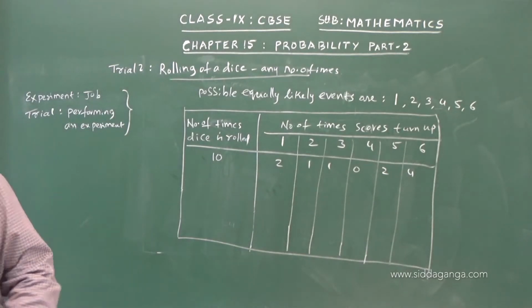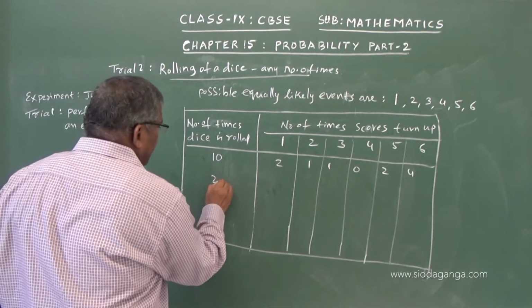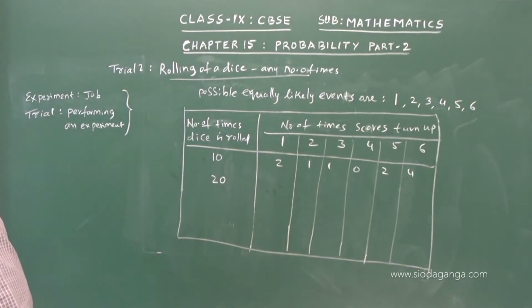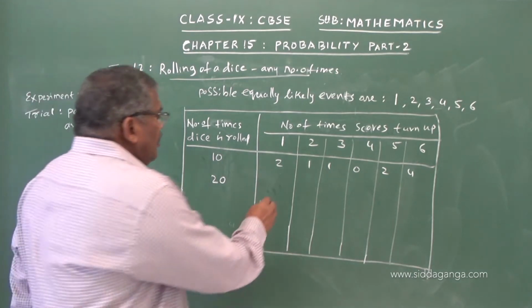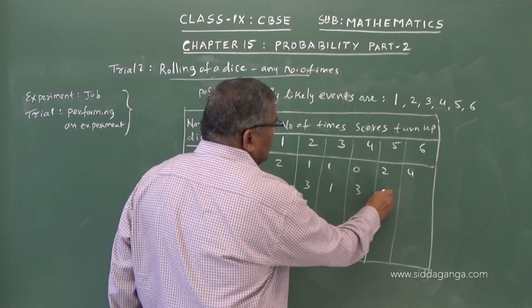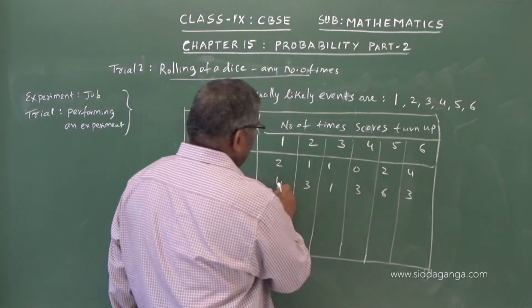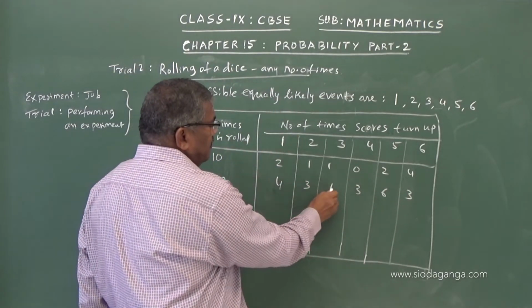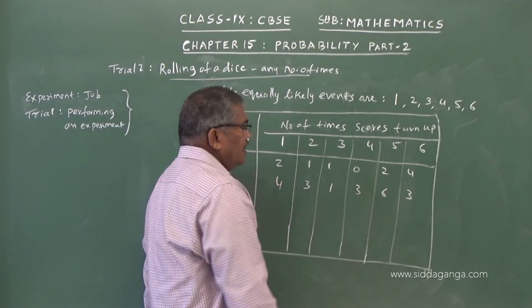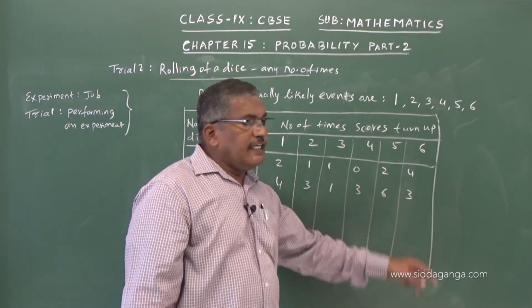So now let us take 20 trials. Say 4, 3, 1, 3, 6, 3, let us say. So 4 plus 3 is 7, 7 plus 1 is 8, 8 plus 3 is 11, 11 plus 9.